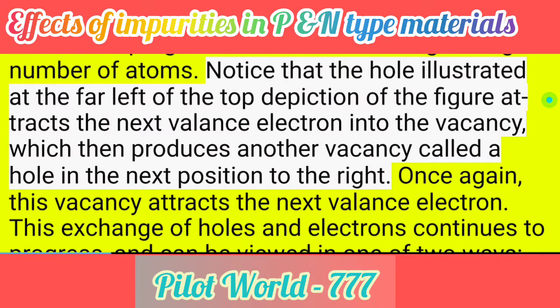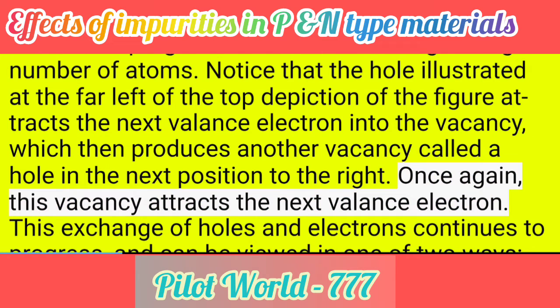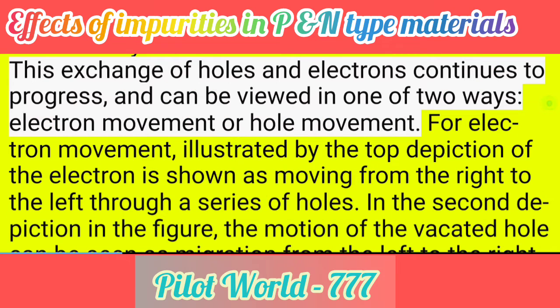The progression of a hole moving through a number of atoms. Notice that the hole illustrated at the far left of the top depiction of the figure attracts the next valence electron into the vacancy, which then produces another vacancy called a hole in the next position to the right. Once again, this vacancy attracts the next valence electron. This exchange of holes and electrons continues to progress and can be viewed in one of two ways: electron movement or hole movement.